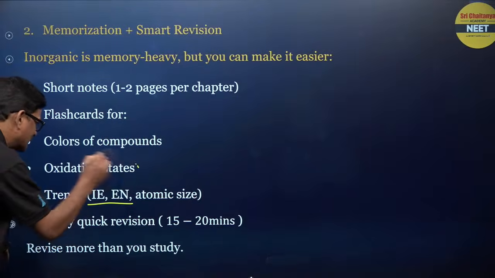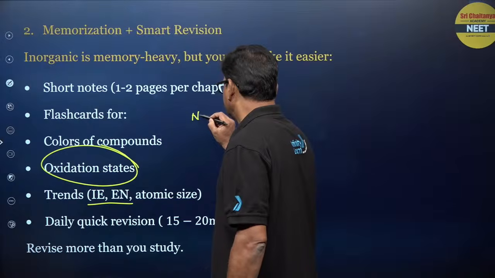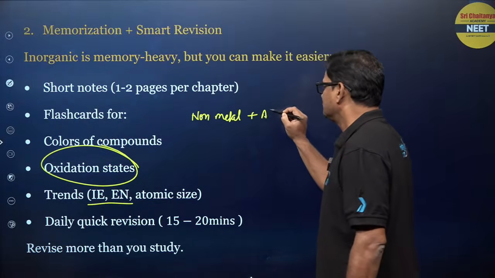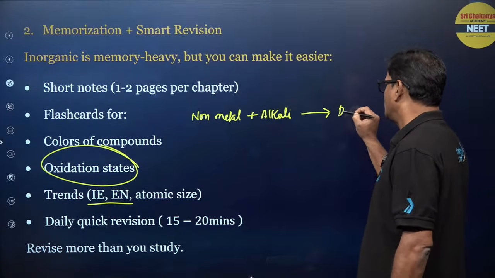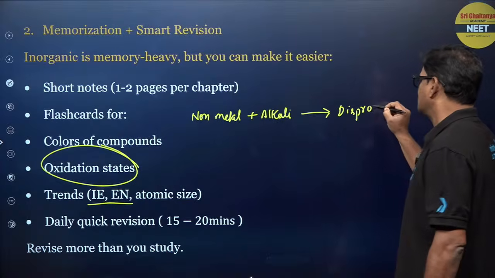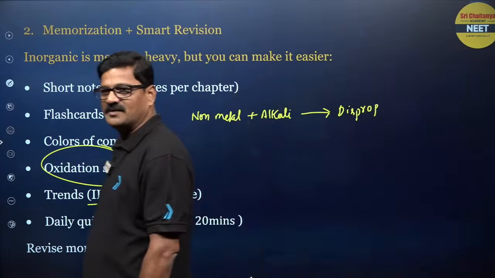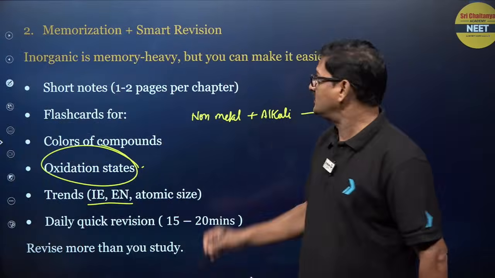You can say oxidation state, how, when a non-metal reacts with alkali. So in most of the cases it is going to be a disproportionation reaction. So for disproportionation reactions, oxidation state is what works, beta. Yes, it is true. What do you want to say?